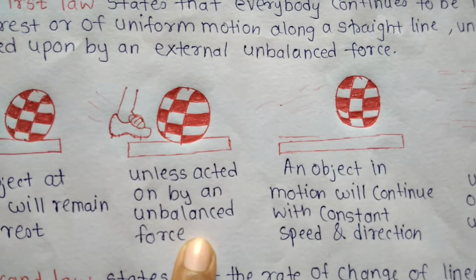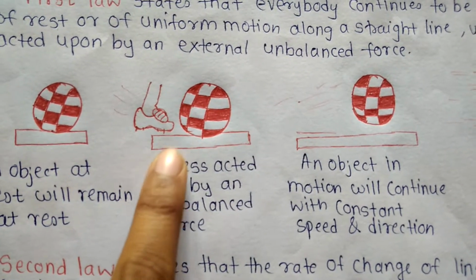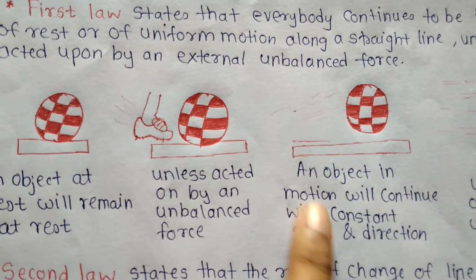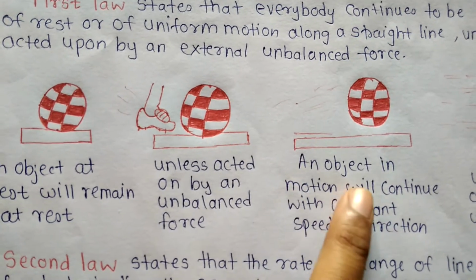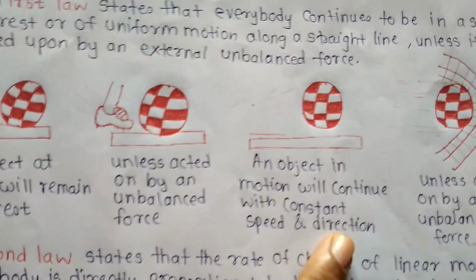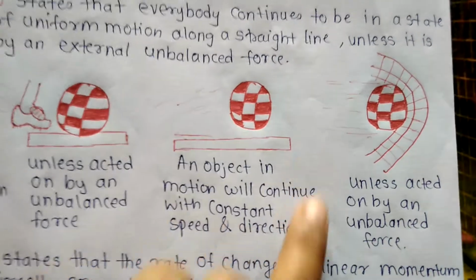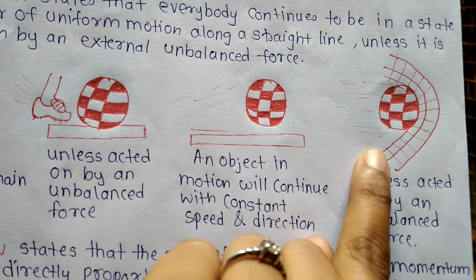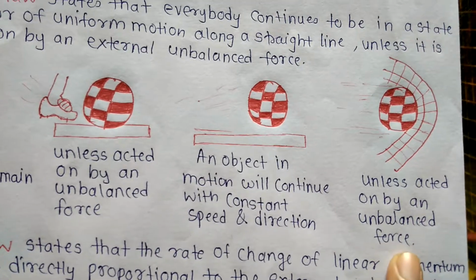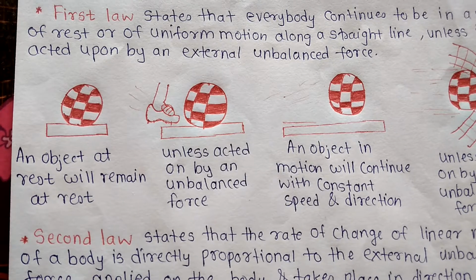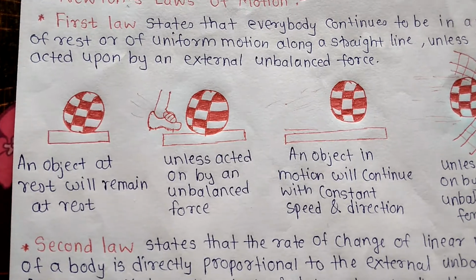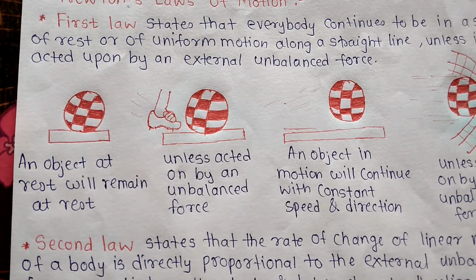In figure 3, after giving some force, the ball will move in air with some constant velocity and direction. So here, an object in motion will continue with constant speed and direction. So this moving ball is then stopped by one net. And here, unless acted on by an unbalanced force. It means the ball cannot move by itself. It will move only when we give some force to the ball.